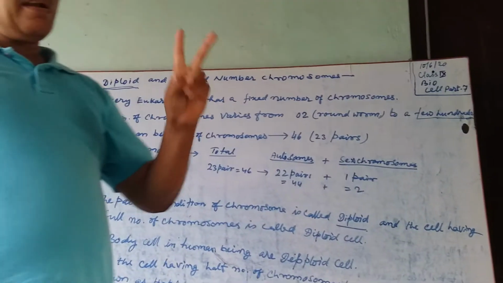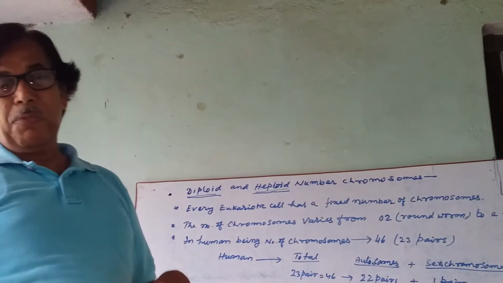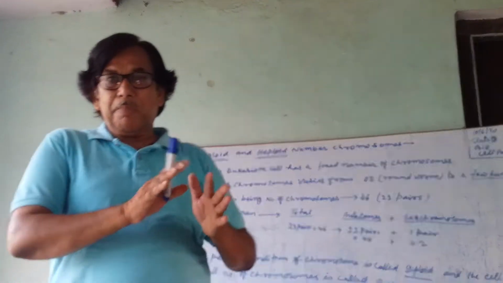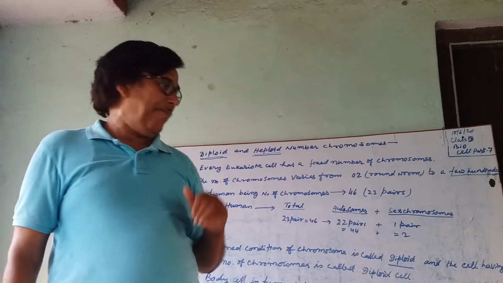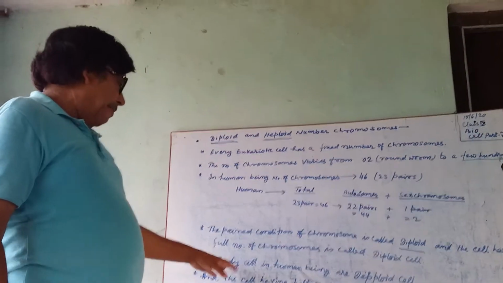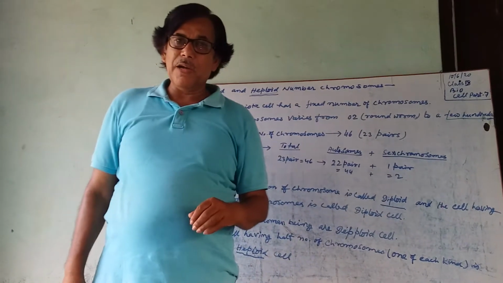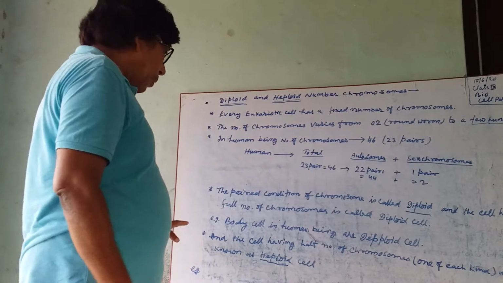The paired condition of chromosomes is called the diploid number, and the cell containing the complete paired number of chromosomes is known as a diploid cell. For example, body cells in human beings are diploid cells.